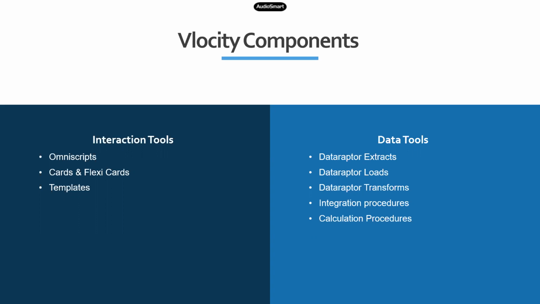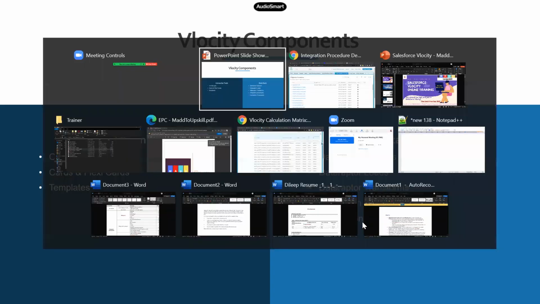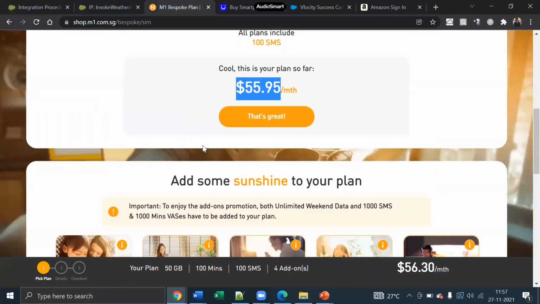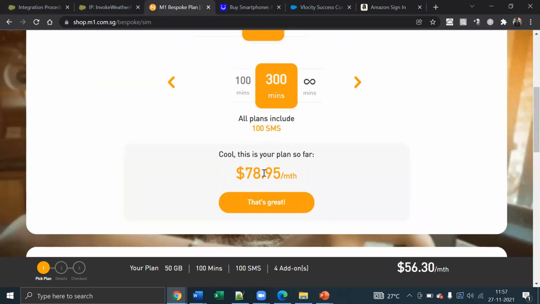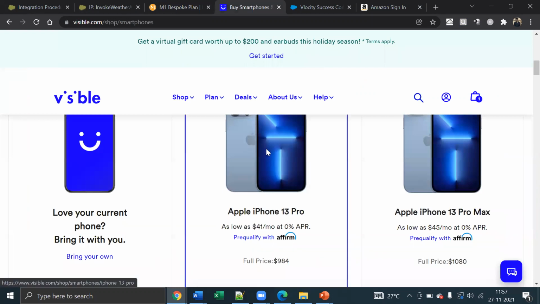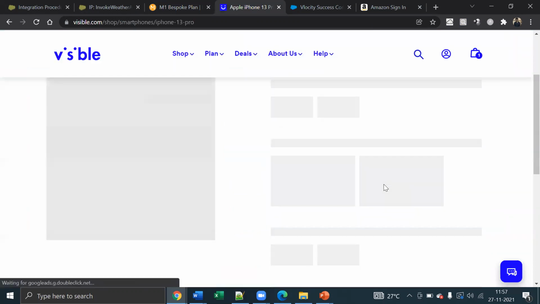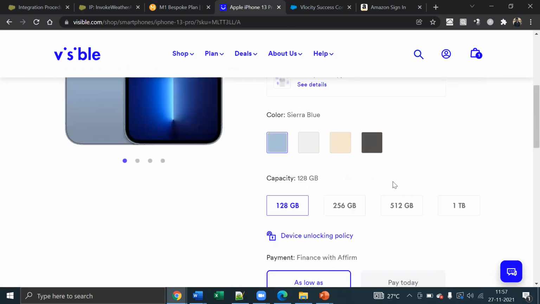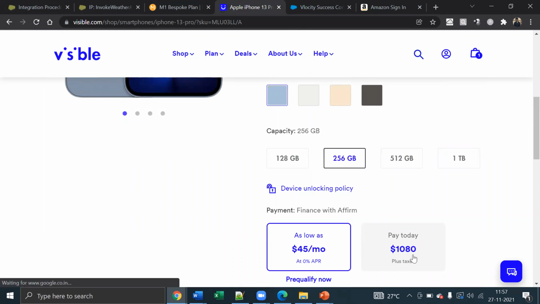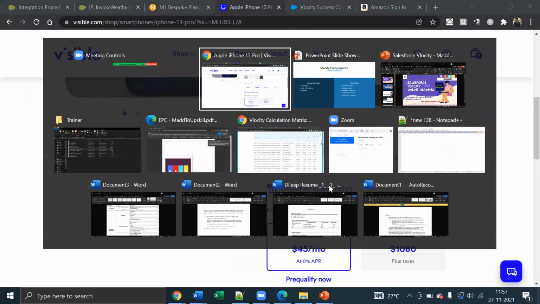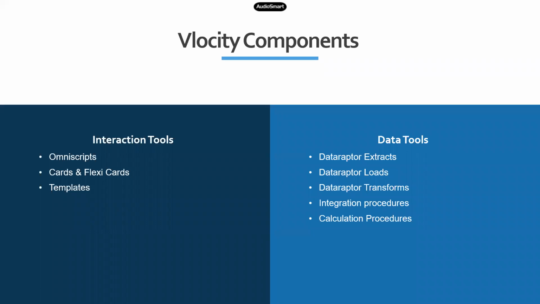It's just to perform some kind of complex mathematical calculations. For example, as I've shown here, whenever I choose a different value here, the price is automatically changing. How do you do that? Using the calculation procedure. Or again, I buy a mobile phone, and based on the size I choose, automatically you could see the price is changing here. You can do that level of configuration using calculation procedures.